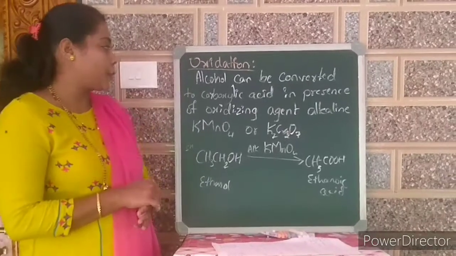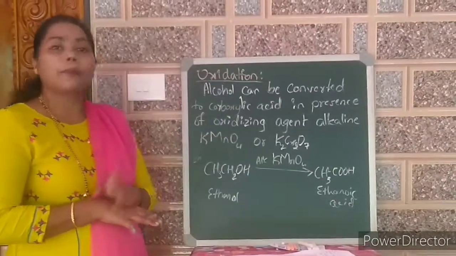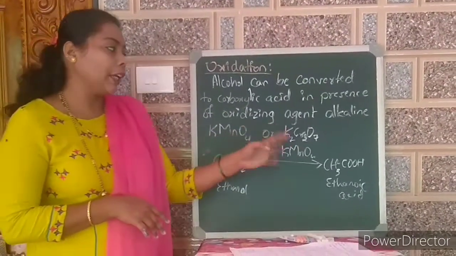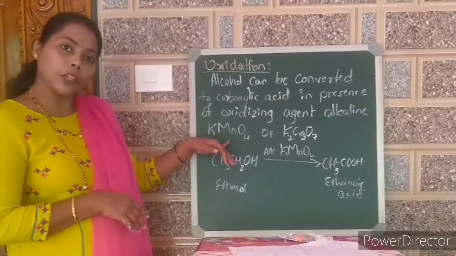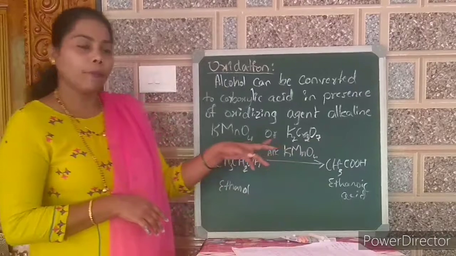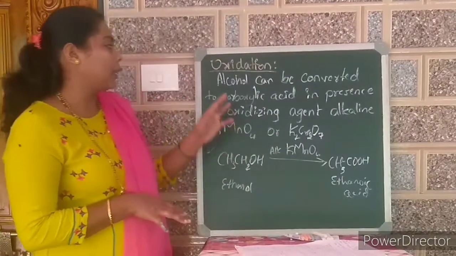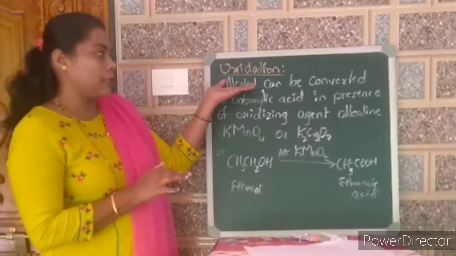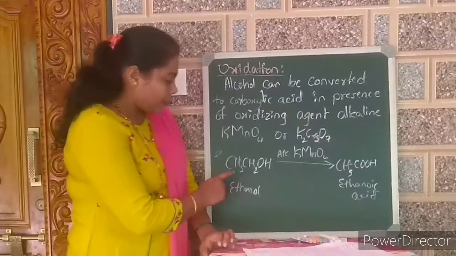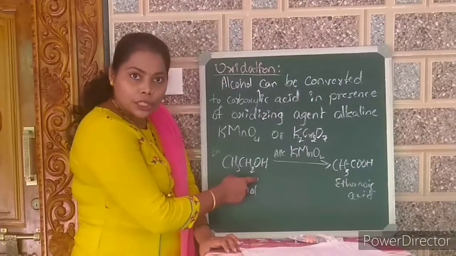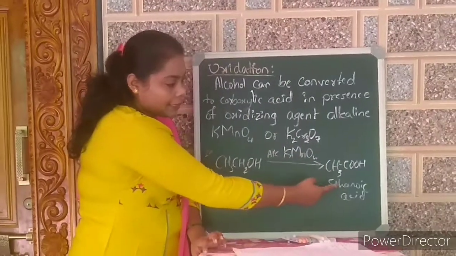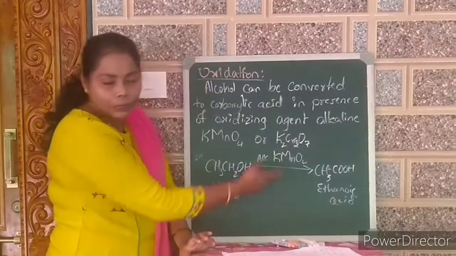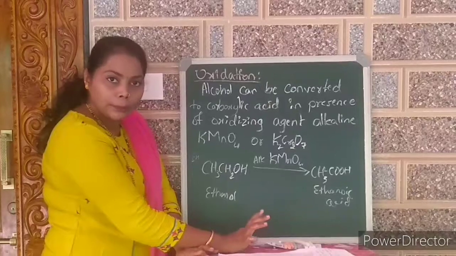Next one is oxidation. Alcohol can be converted to carboxylic acid in the presence of an oxidizing agent, alkaline KMnO4 or K2Cr2O7. KMnO4 is nothing but potassium permanganate. K2Cr2O7 is called potassium dichromate. What they are saying is when we carry out the oxidation reaction, alcohols can be converted to carboxylic acid. For example, see here, ethanol CH3CH2OH is converted to ethanoic acid, that is CH3COOH, in the presence of alkaline KMnO4. Instead of KMnO4 we can use K2Cr2O7 also, that is potassium dichromate.